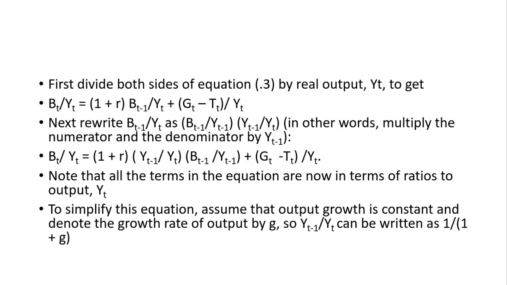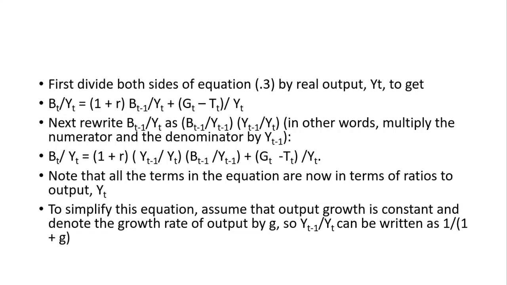We have the second part of the equation, that is, on the right hand side. The first term is (1 + r) Bt-1/Yt. Now Bt-1/Yt is rewritten as Bt-1/Yt-1 into Yt-1/Yt. So Yt-1 and Yt-1 get cancelled, and we have Bt-1/Yt. It's just for some more mathematical manipulation that we did it.